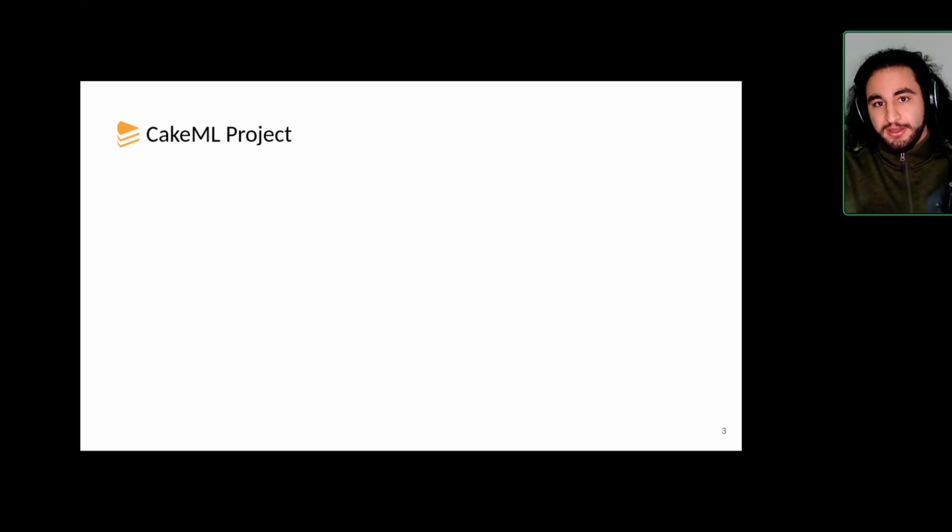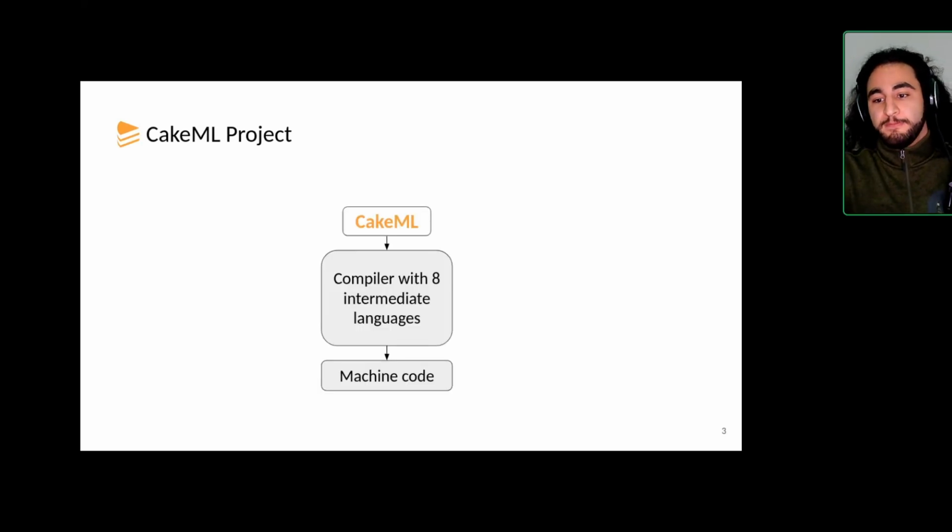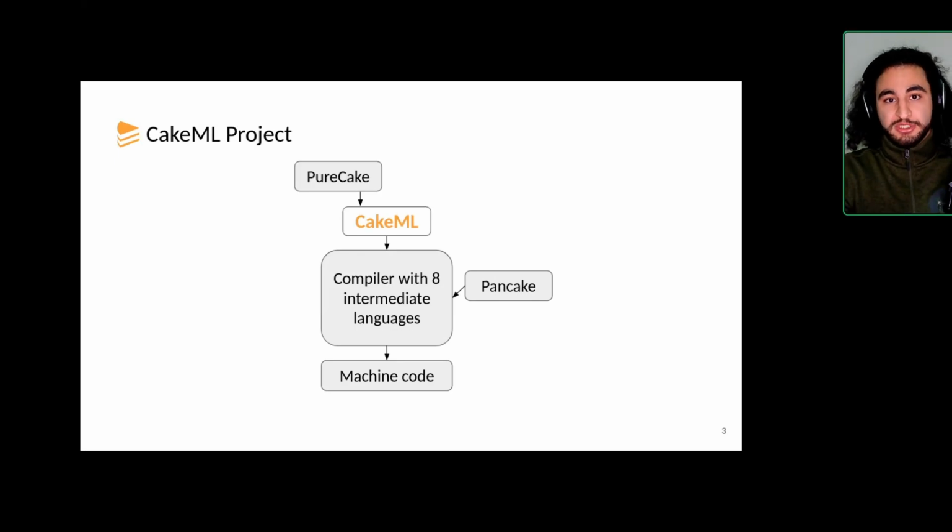So what's CakeML? I think there's two ways you can think about CakeML. One being it's a verified subset of standard ML. It has its compiler with a bunch of intermediate languages which go down to machine code. Or you can think about CakeML as more the project. If you do that, you will also have things like Pancake, which is a language roughly on the abstraction level of C, which targets the lower parts of the CakeML compiler. Or you have, for example, PureCake, which is a very Haskell-like language that translates down to CakeML, which is something similar to what we will be doing.